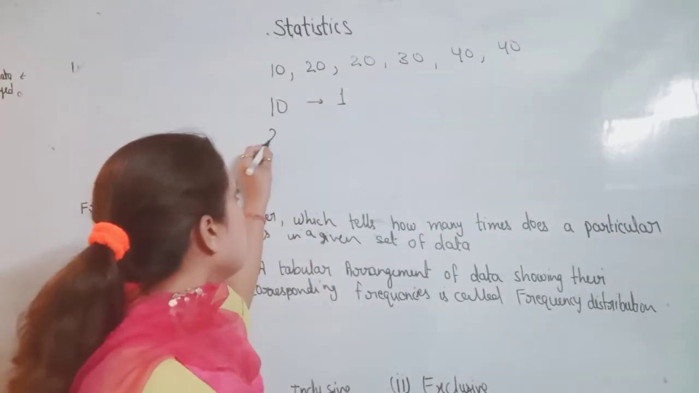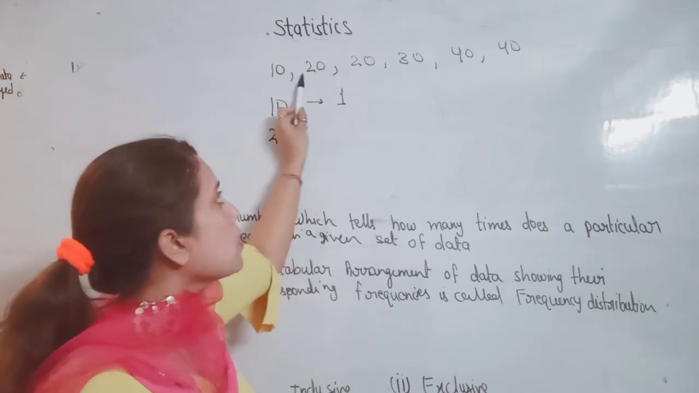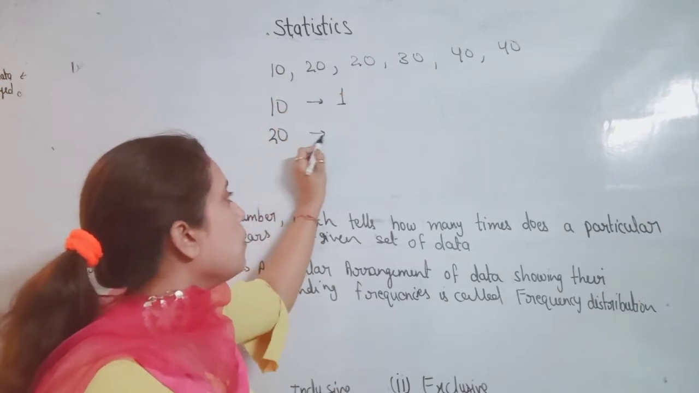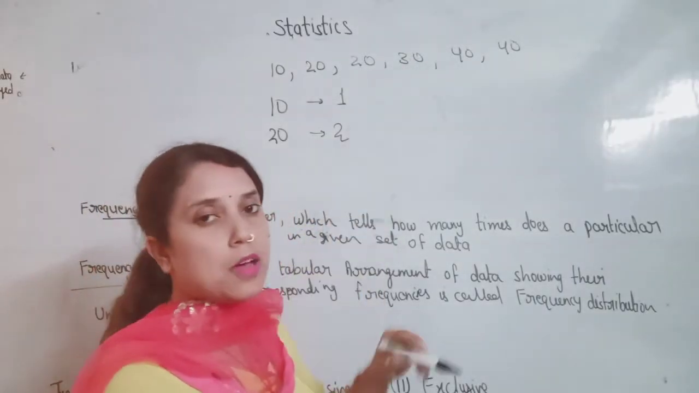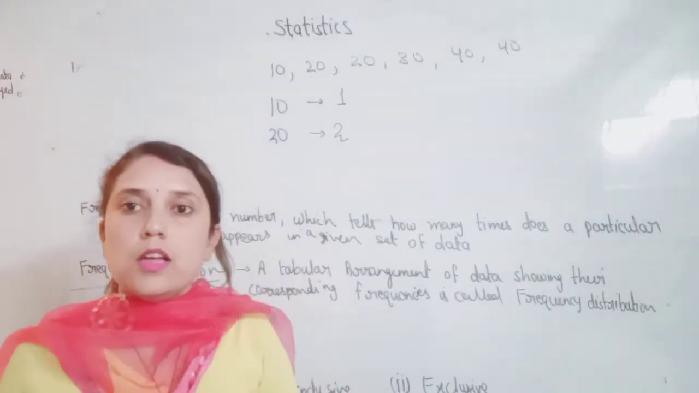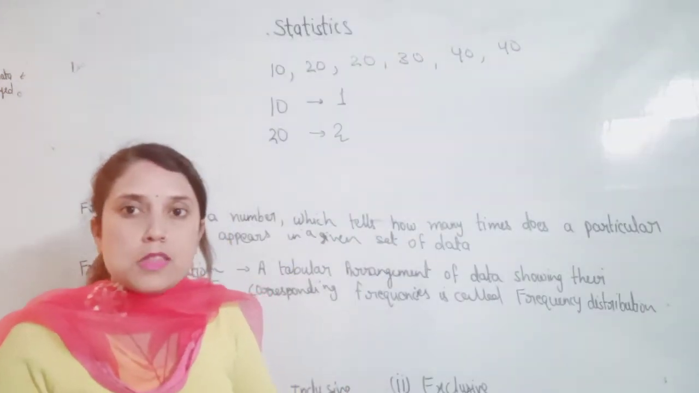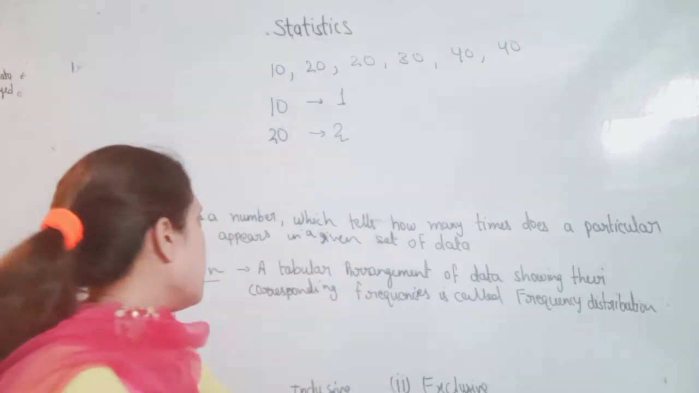What is the frequency of 20 marks? How many students got 20 marks? 1, 2. So the frequency of 20 is 2. How many students got 30 marks? 1. When we talk about 40, the frequency of 40 is 1. That is called frequency: how many times a number comes is its frequency. Now